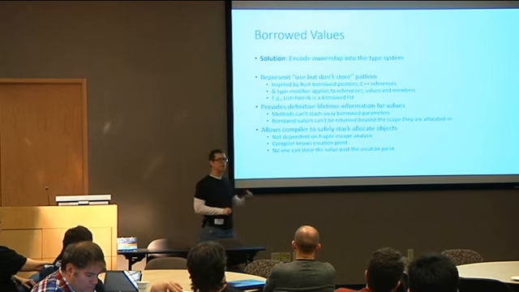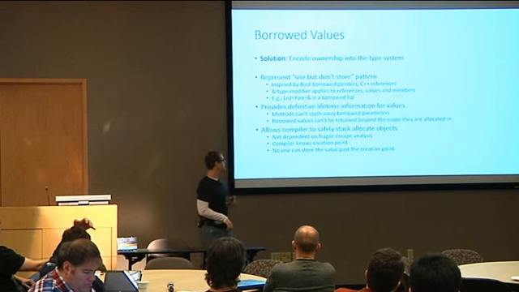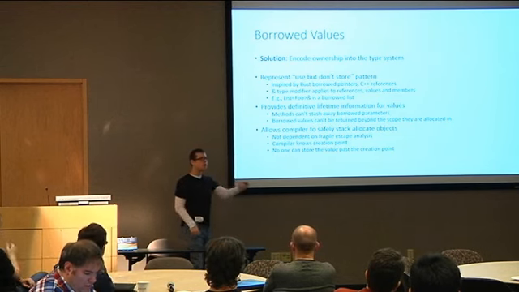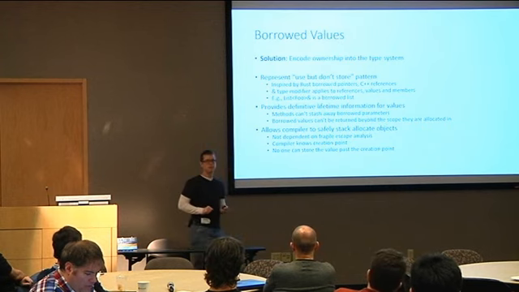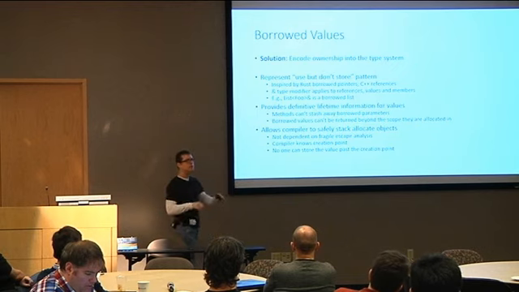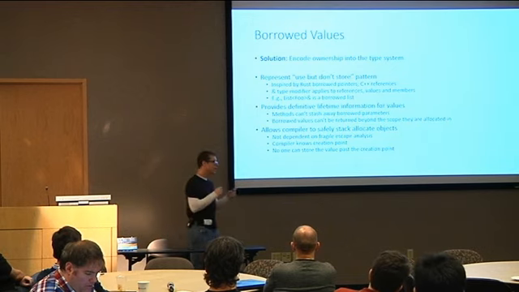And immediately what that gives us is stack allocation in the language. If we know where it's allocated, we know it can't go any higher, and we know no one can hold on to that guy. Hence, we can take all of these little temporary things that are polluting all of your stack frames in C#, and we can put them straight onto the stack. We don't pollute the GC heap. It's really awesome.